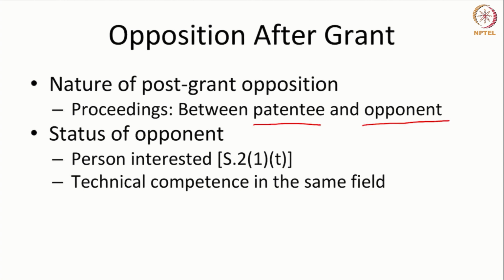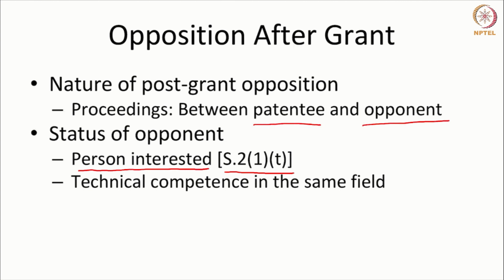Now, one distinguishing feature between the pre-grant and the post-grant is that the post-grant opposition has to be by a person interested, and a person interested is defined under the Act as a person who has a research interest. It includes a person with a research interest.